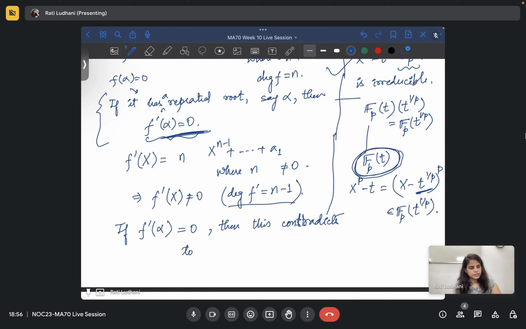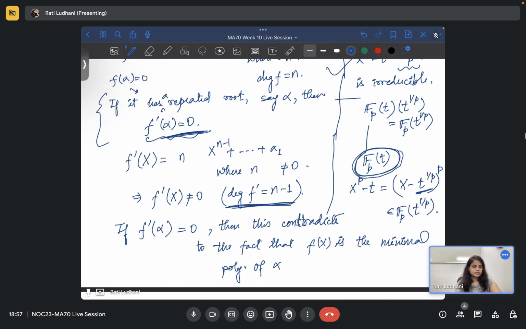I want to say this contradicts the minimality, the fact that f x is the minimal polynomial of alpha, because that is unique. Since the degree of f dash is equal to n minus 1, you have a smaller degree polynomial which is 0 when you put alpha.